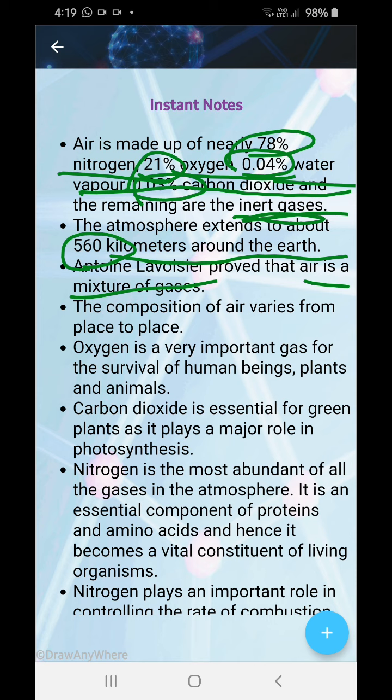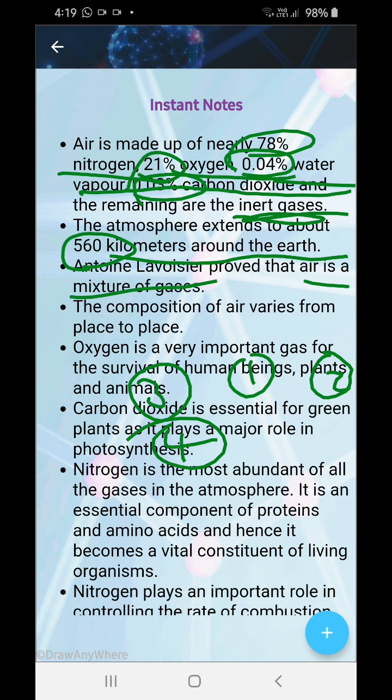We know that oxygen is a very important gas for the survival of human beings, plants and animals, for the survival of all living things. Carbon dioxide is essential for the green plants as it plays a major role in photosynthesis, not only for green plants but for all of us, because photosynthesis is a source of food for all of us.